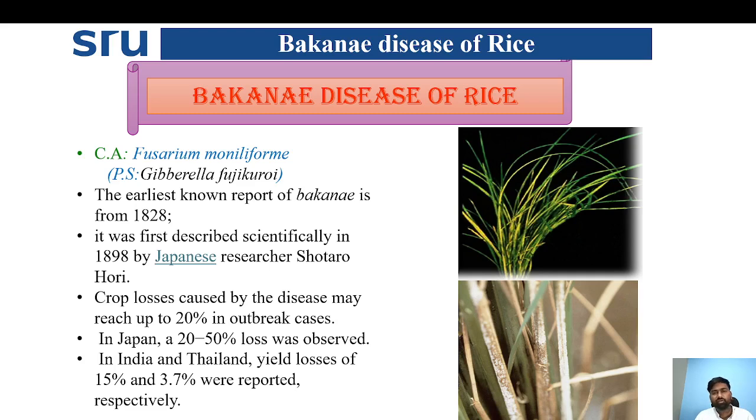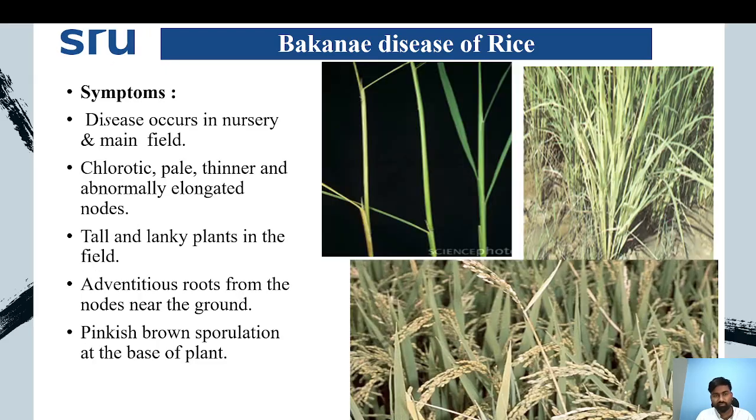Coming to another important disease in rice, which is Bakanae disease of rice. This Bakanae disease is caused by Fusarium moniliforme, whose perfect stage is Gibberella fujikuroi. The earliest known report of Bakanae disease is from 1828. It was first described scientifically in 1898 by Japanese research scientist Hori. Crop losses may range from 20 to 50%.